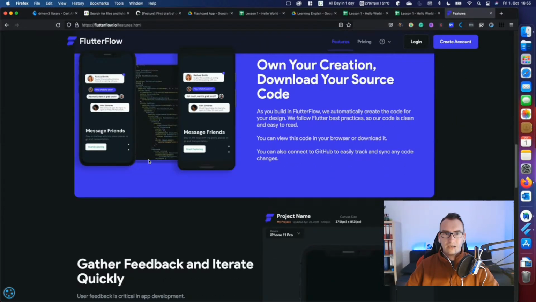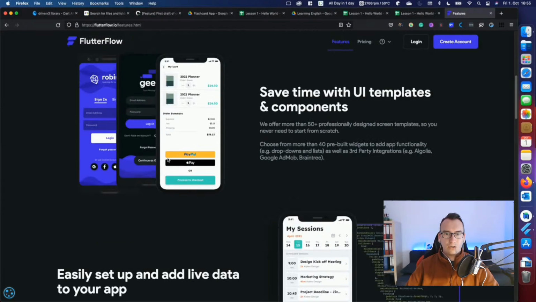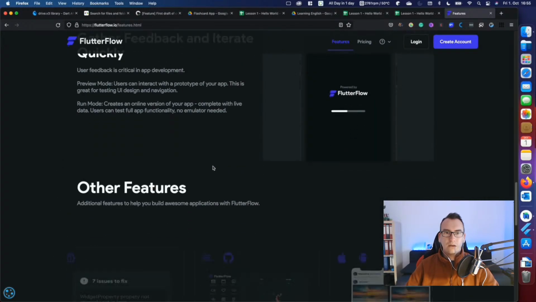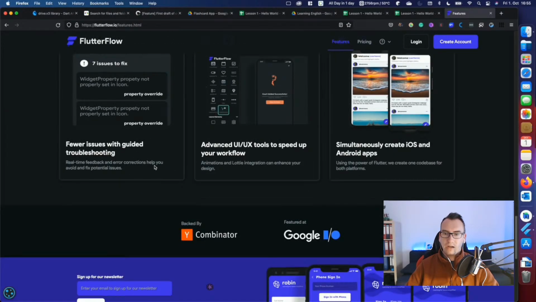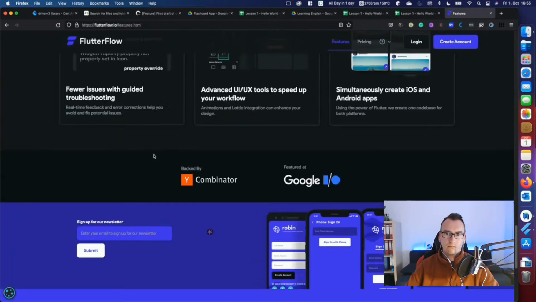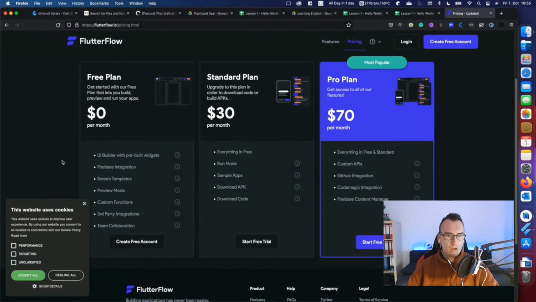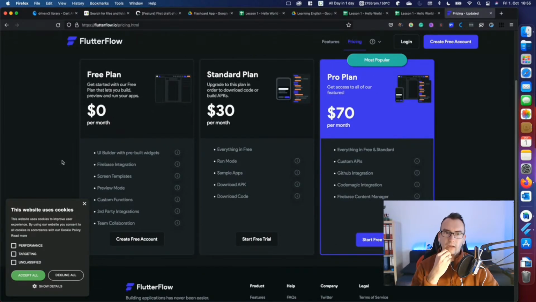But I can imagine that if these things are getting better, especially with the payment services, why not? If you have the money and you can invest some time in it, try it out, and if it doesn't work for you, skip it. I think they have this free plan for the beginning, right? So you can all, of course, try it. In order to download code or build APKs, okay. So you can play around with it for free, and if you want to release something, you have to buy it then.